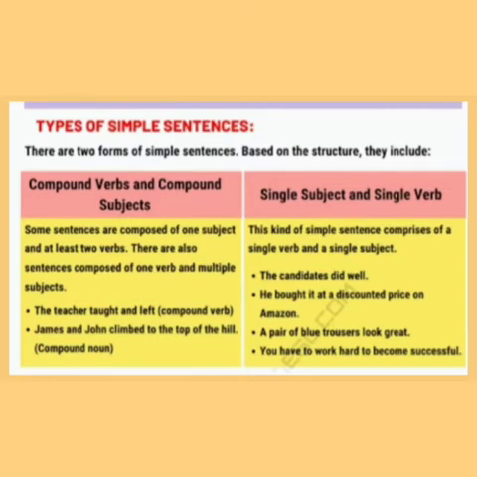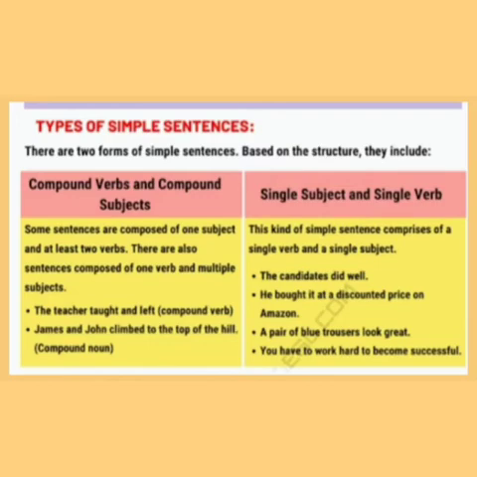For example, the teacher taught and left. Here is a compound verb. James and John climbed to the top of the hill. Here is a compound noun. Similarly, single subject and single verb: this kind of simple sentence comprises a single verb and a single subject. For example, the candidate did well.